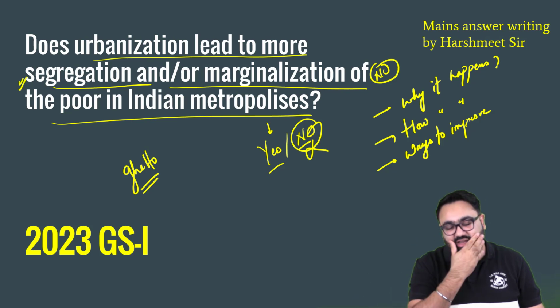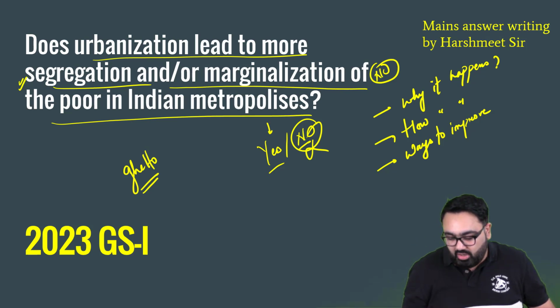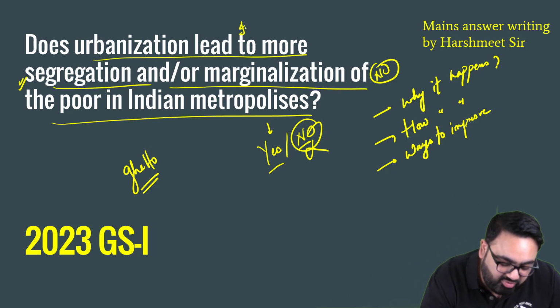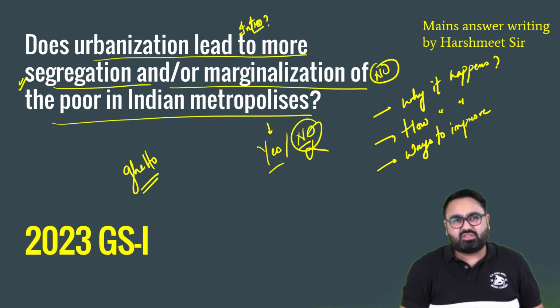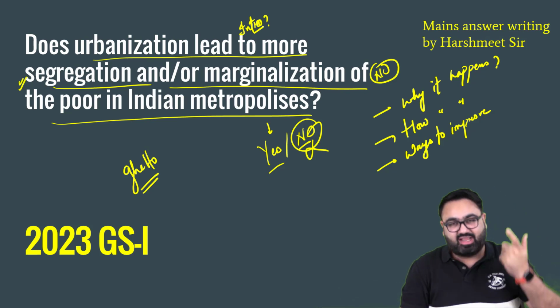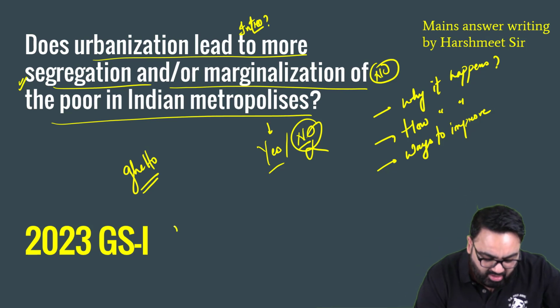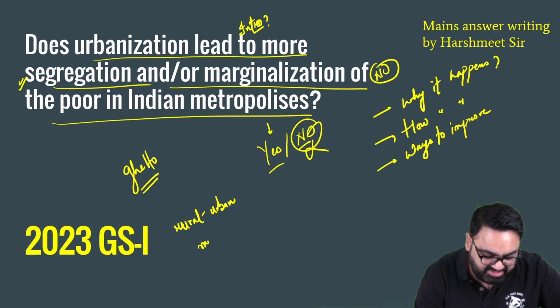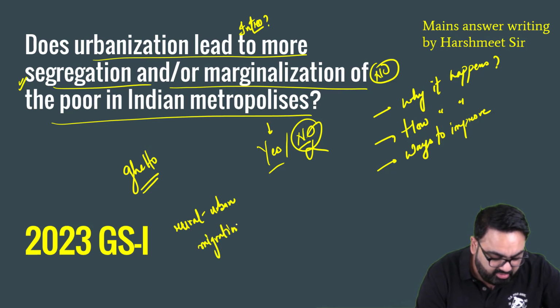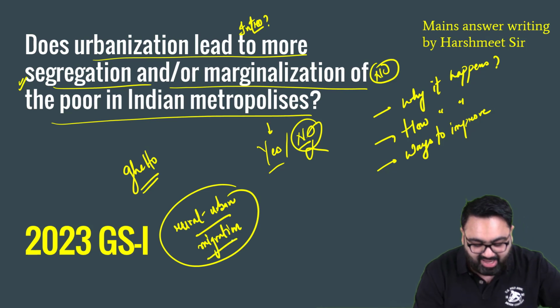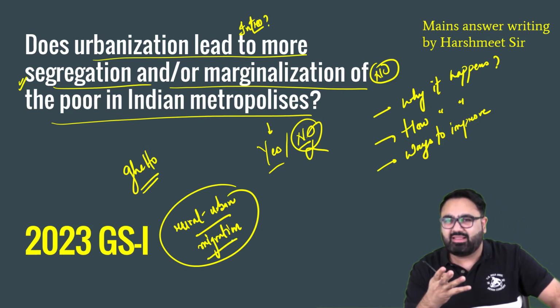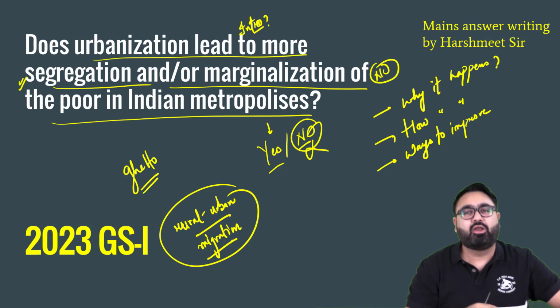And then in the end, we'll give some suggestions for improvement. Also, the introduction in these kinds of questions is slightly tricky because you don't have data as such. There is no data that can tell you about segregation or marginalization. The only data point that you might write in the introduction is data about rural to urban migration, how many people in the past few years have migrated from rural to urban areas. Something like that can be a good data point to write in the intro.